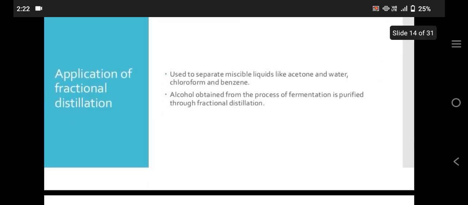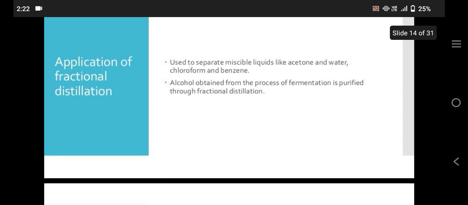Applications of fractional distillation: used to separate miscible liquids like acetone and water, chloroform and benzene. Alcohol obtained from the process of fermentation is purified through fractional distillation.